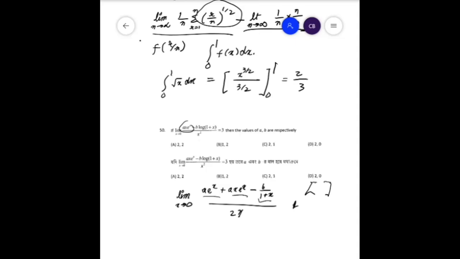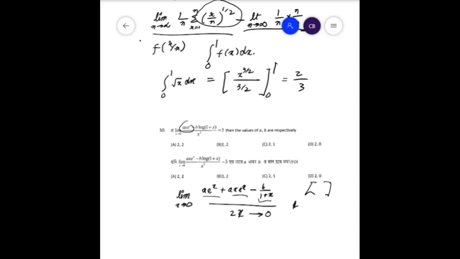Now from this, we know that we cannot find out the limit unless L'Hopital's rule is applicable on this again. For the rule to be applicable again, this must come in a 0 by 0 form. Now the denominator already tends to 0, but we cannot say the same about the numerator.